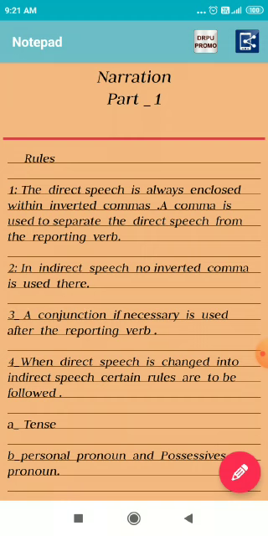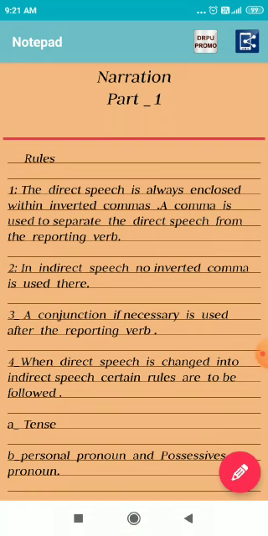A conjunction, if necessary, is used after the reporting verb. When direct speech is changed into reported speech, certain rules should be followed, like tense, personal pronoun, possessive pronoun.